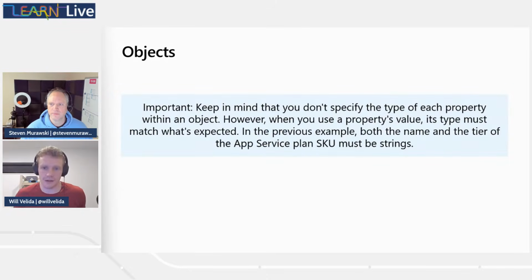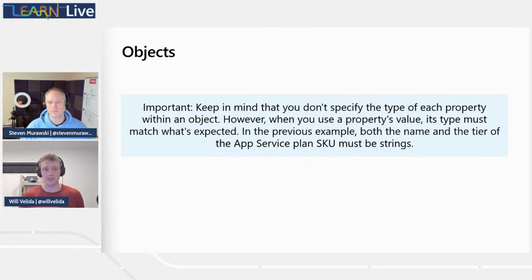No, we can't. So it's important to just kind of keep in mind that you don't specify the type of each property within each object. But when we're actually using our object against an Azure resource, it has to match the value, the type that's expected. So using our previous example, we have the name and the tier of the app service plan.